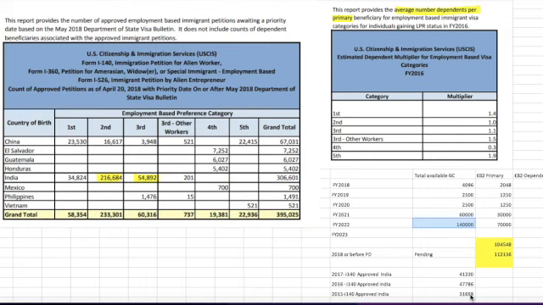Now 60,000 is the estimate. This family-based visa number can be anywhere from 60,000 to 100,000. So what that means is that if we get more family-based visas, then the dates will move to mid 2016. If we don't get any family-based visas, then the dates will not move at all. So let's pray that there are more family-based visas available.